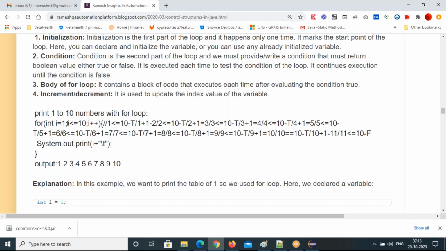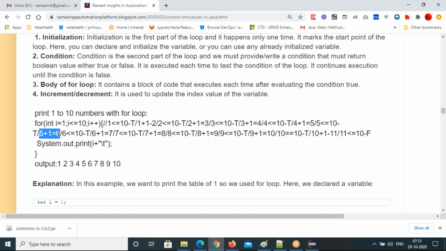Again it will go to the condition place. 3 less than or equal to 10 is true, and it comes inside, 3 will print. Again it will go to updating the i value. 3 plus 1, 4. 4 less than or equal to 10 is true, and 4 will print. 4 plus 1, again the increment part, 5, and then the condition again. 5 less than or equal to 10 is true, 5 will print.